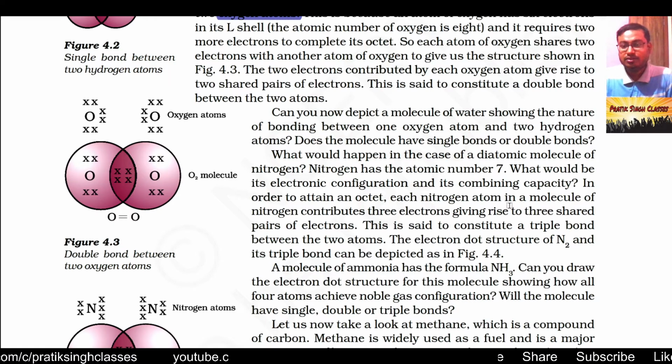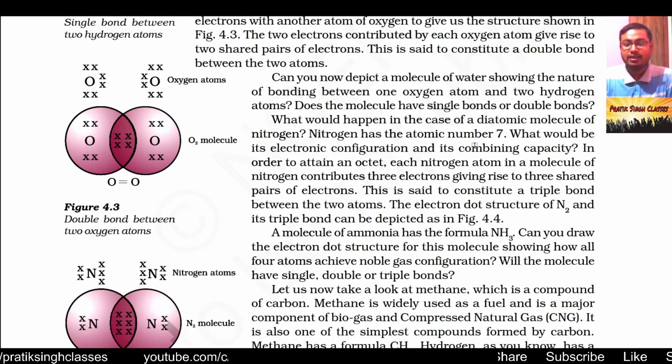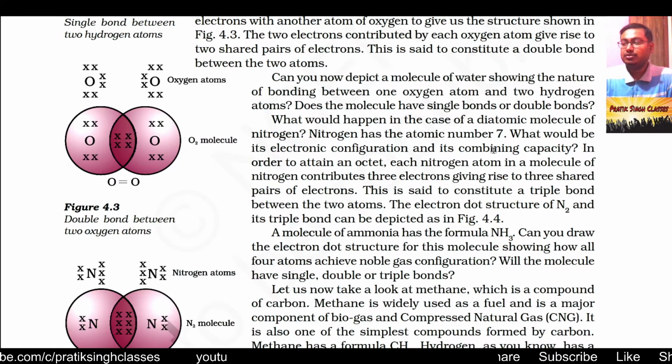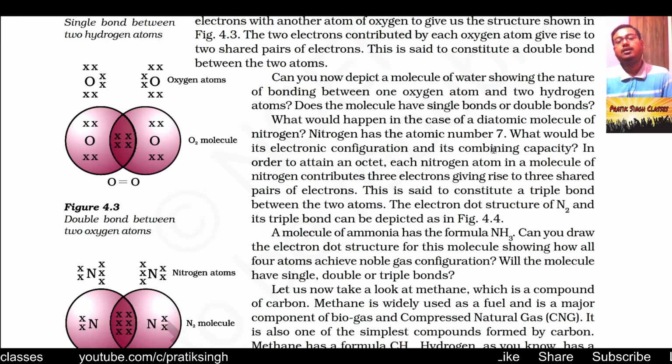Now coming to the example of nitrogen. The atomic number of nitrogen is 7, so its electronic configuration will be 2 and 5. So what will be its combining capacity? In the outermost orbit of the nitrogen atom there are 5 electrons, and to fulfill the octet it needs 3 more electrons.